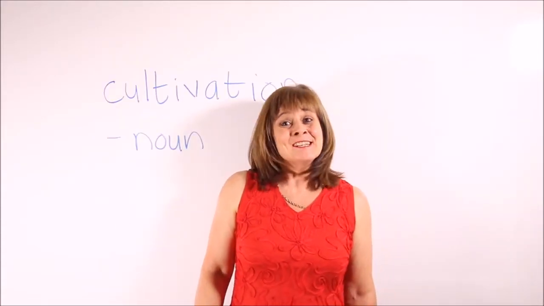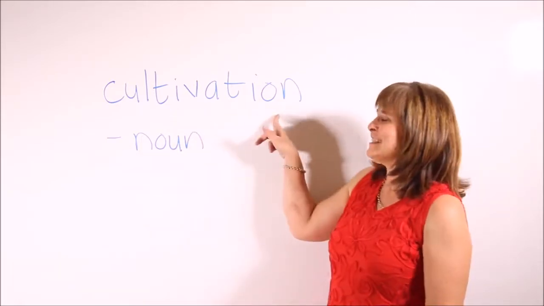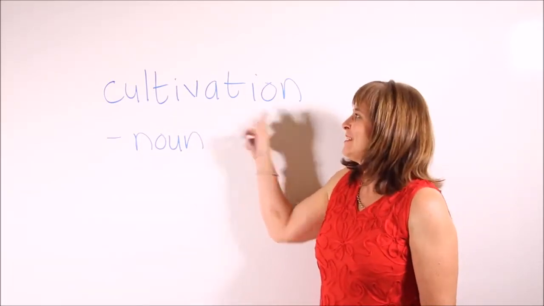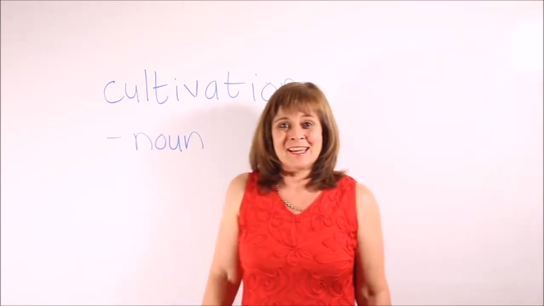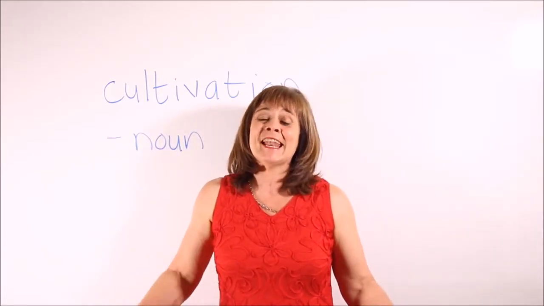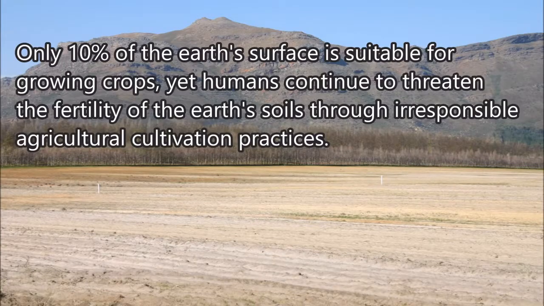In the sample sentence, we use the noun form of the verb cultivate, and that is cultivation. So cultivation is the noun form of the verb cultivate, and it means to prepare land for crop production. Only 10% of the Earth's surface is suitable for growing crops, yet humans continue to threaten the fertility of the Earth's soils through irresponsible agricultural cultivation practices.